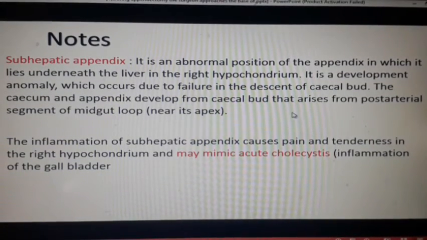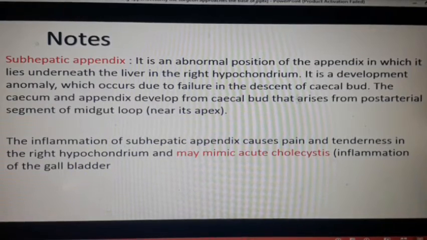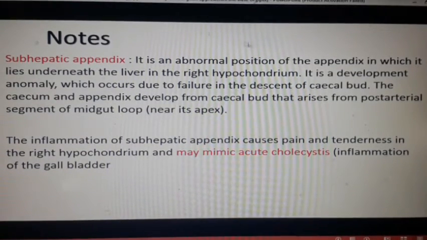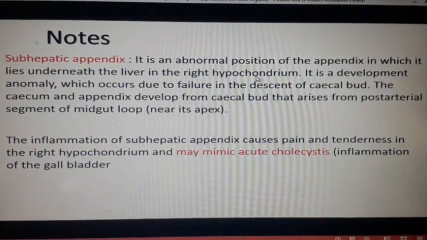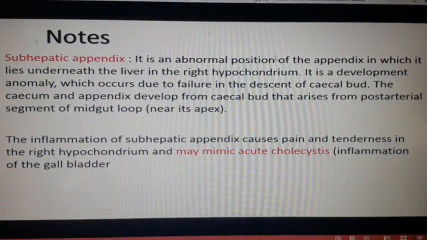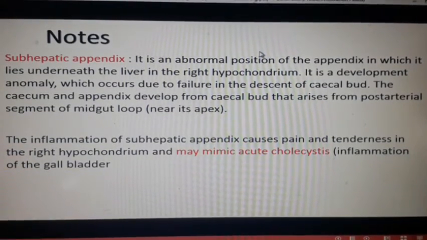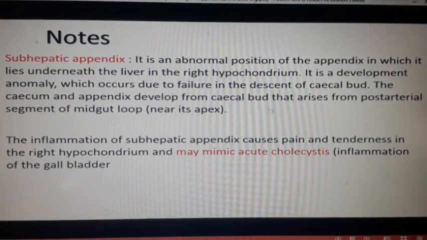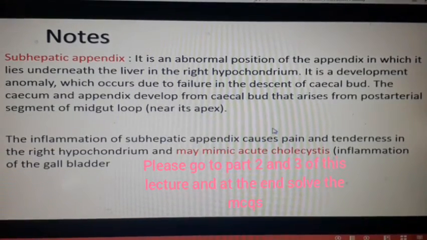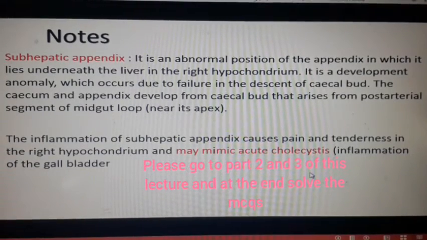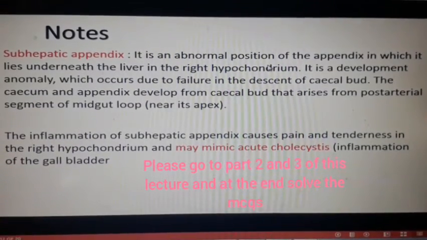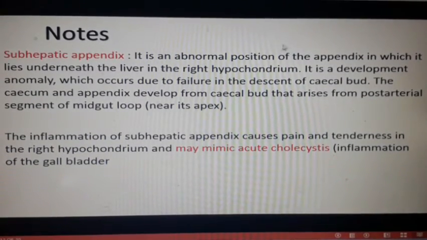So this is the upper part, this is the middle part, and this is the lower part. In the upper part there is a cecal pod. If that cecal pod does not descend down, and the cecum and the appendix appear only from the upper part,